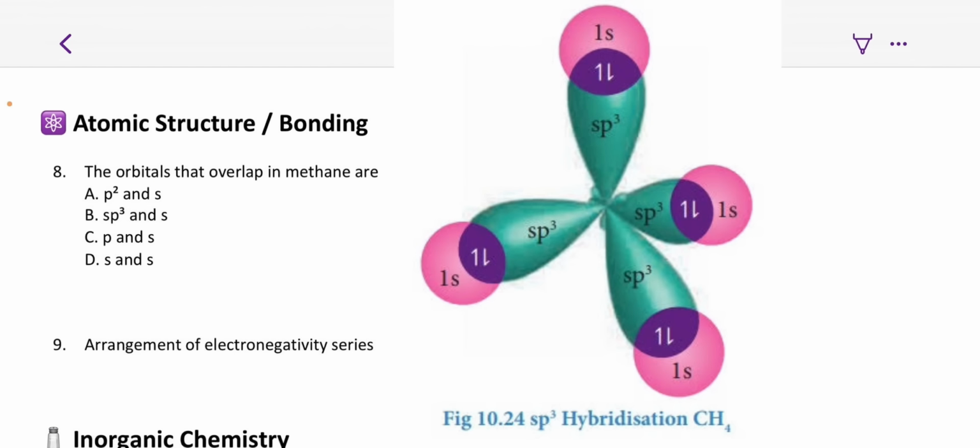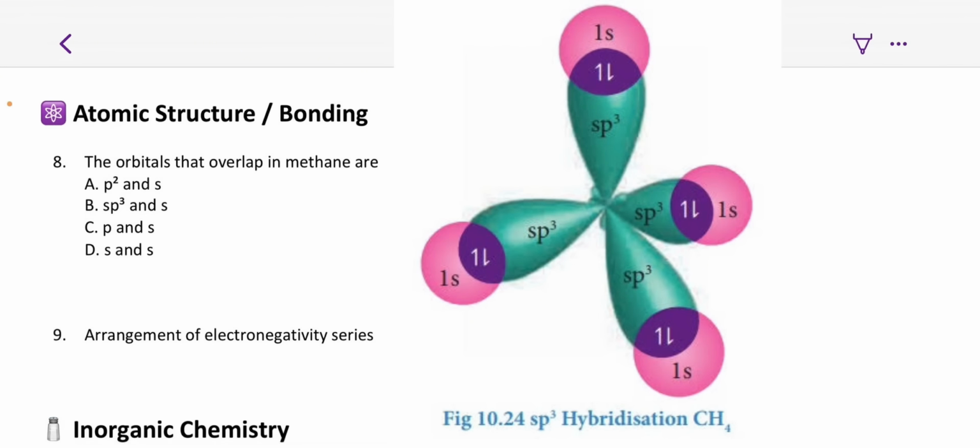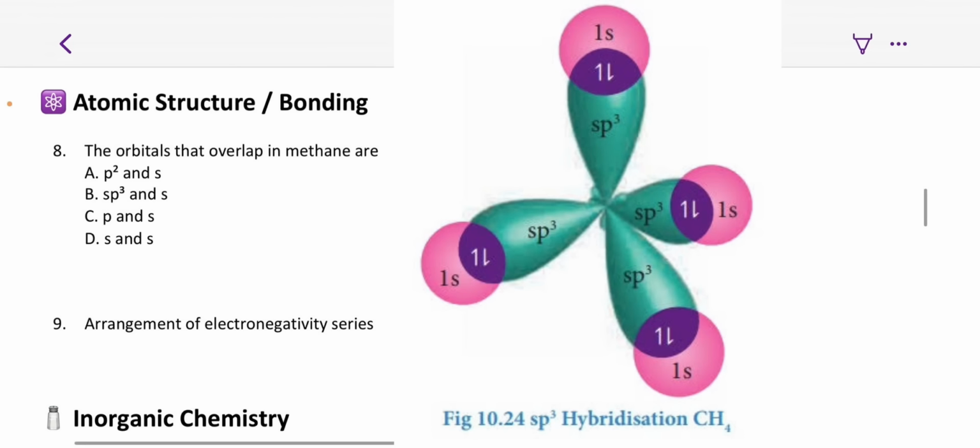So the carbon atom in methane is sp3 hybridized, and it overlaps with the s orbital in hydrogen. With each s orbital, it forms an overlap. So the sp3 hybridized carbon atom forms 4 overlaps with the s orbitals of the 4 different hydrogen atoms. That is why the sp3 hybrid orbital looks like it has 4 different wings.